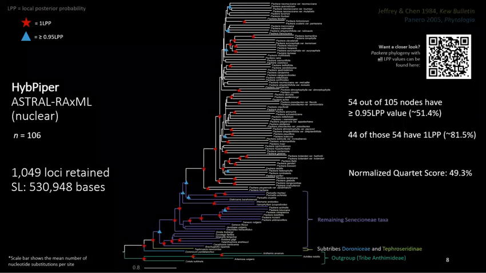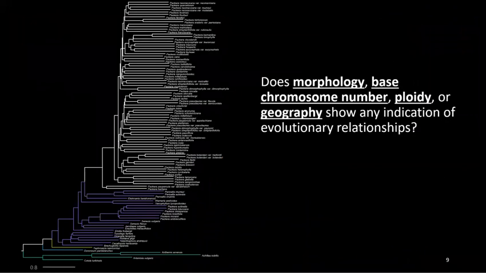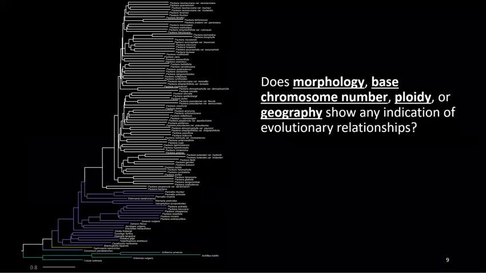But using this phylogeny, we then wanted to see if there are any trends in traits to the relationships that this phylogeny proposed, and if we can relate that to what we previously have known about Packera's history. So in the next few slides, I'm going to show you a simplified version of this tree along with some things that I want to highlight, such as we wanted to see if traits such as morphology, base chromosome number, or ploidy or geography show any indication of evolutionary relationships.